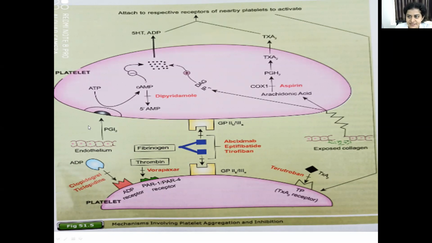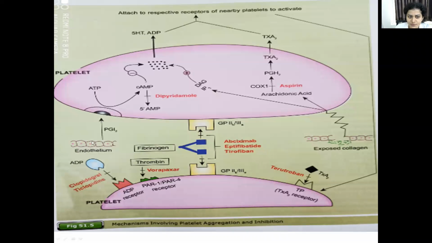This green color indicates plasma. So it gets released to the plasma, and then after getting released, it goes and binds to this PGI2 receptor which is present in the platelet. And after it binds to this receptor, there is a conversion of ATP to cyclic AMP. So this cyclic AMP inhibits the platelet aggregation.